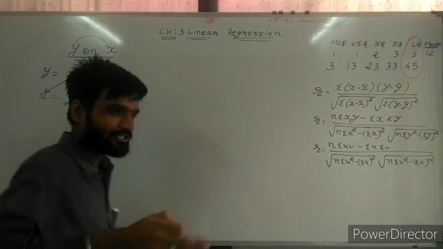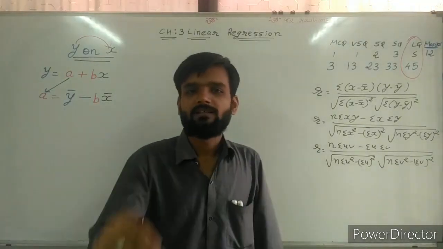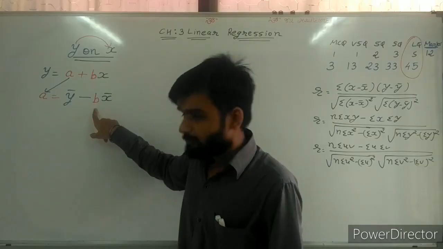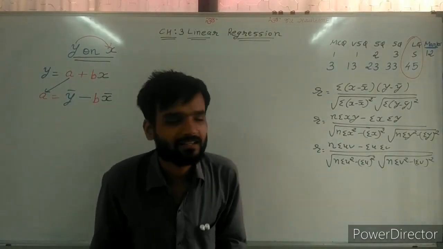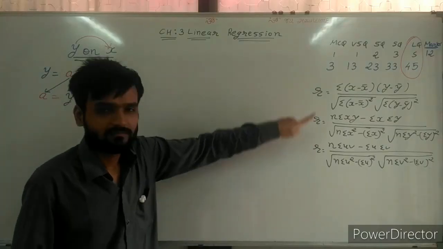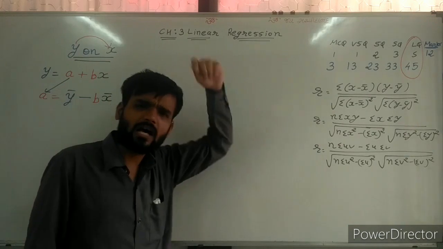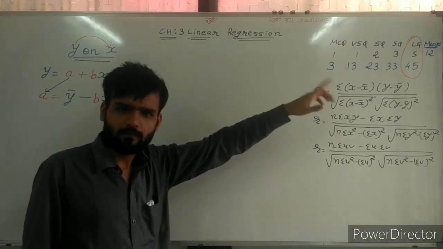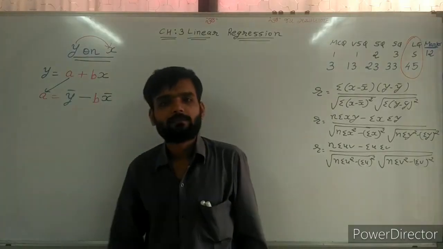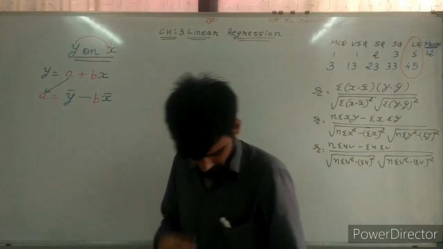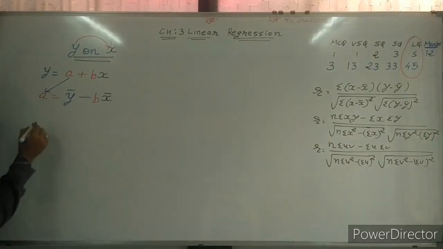Now, the most important thing. Sir, the b formulas are the easiest formulas. Why? Because the b formula depends on these three formulas. Even Karl Pearson's formulas, by using all of Karl Pearson's formulas, we can make the b formula. How? See. So here, which type of b is there?